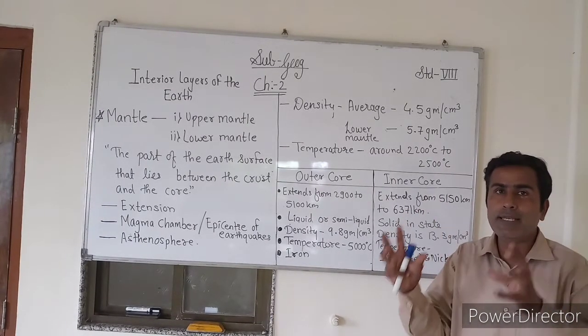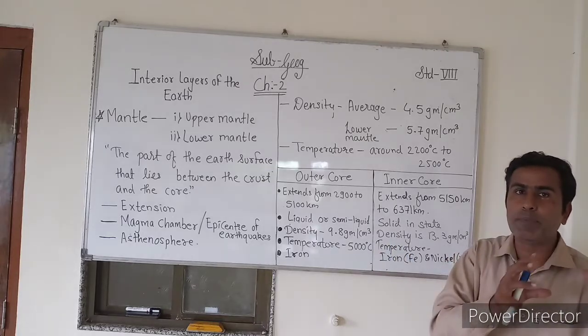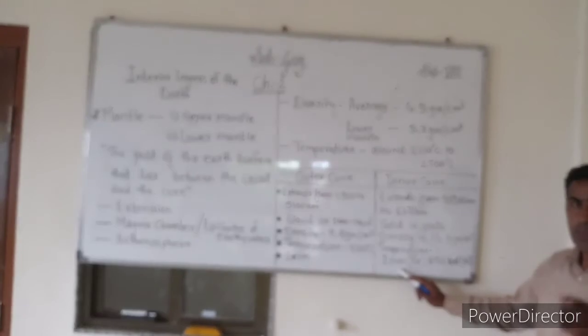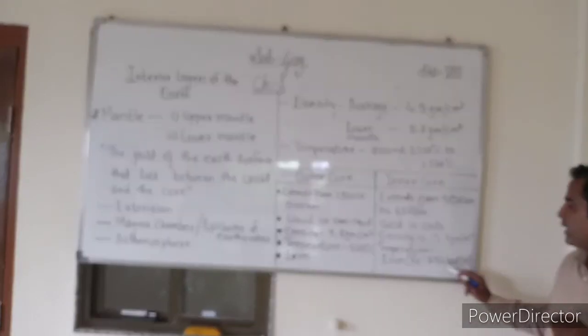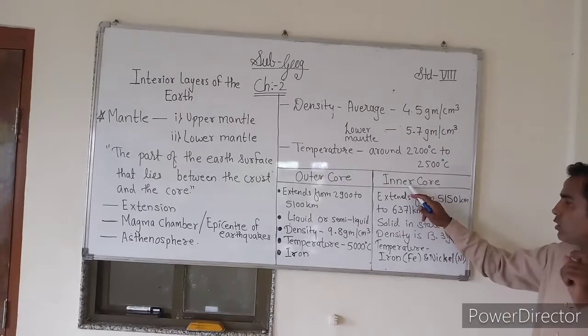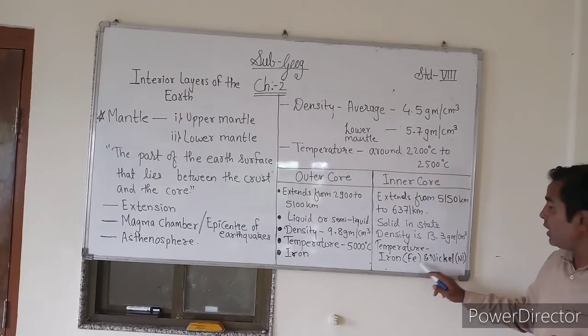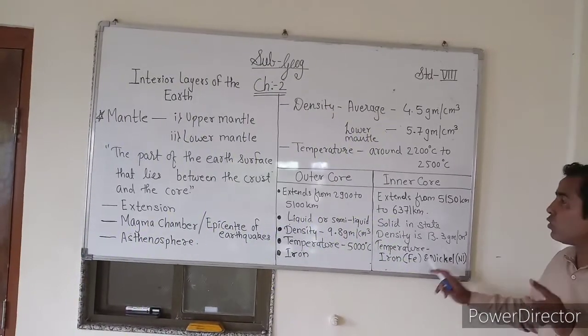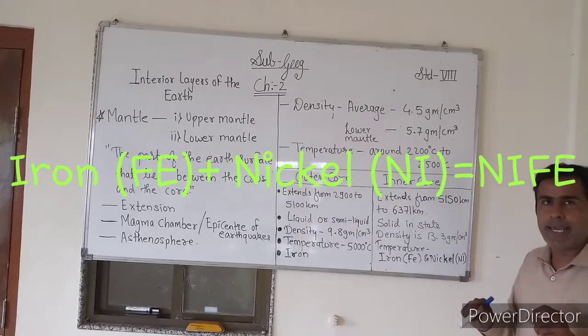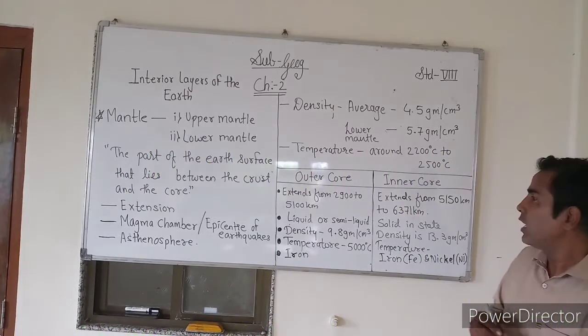That means the sun's temperature and inner core temperature are equal. Iron and nickel are the elements predominantly found in the inner core. Iron, Fe, and nickel, Ni. Using these symbols, inner core is also termed as Nife, N-I-F-E.